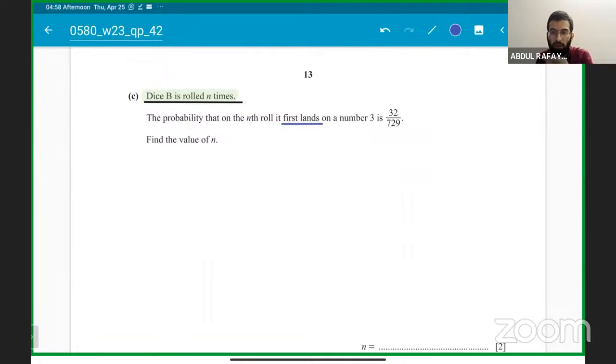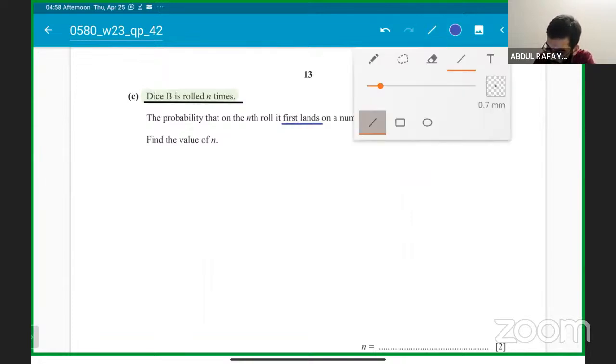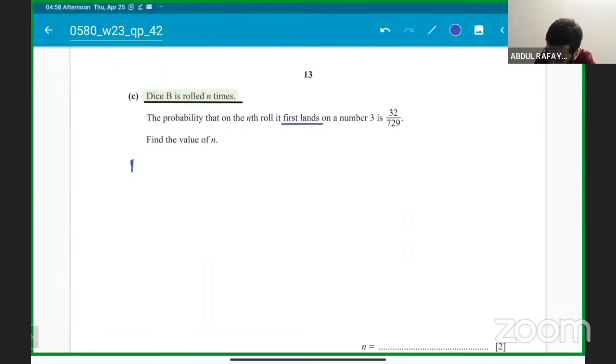जब पहली बार 3 पे लैंड करेगी तो probability 32 over 729 आएगी. So we need to understand what is the probability of 3 in the dice B. Follow carefully. पहले तो आपको ये confusion ना हो कि dice A और dice B की confusion. So आपको probability of 3 find करनी है.